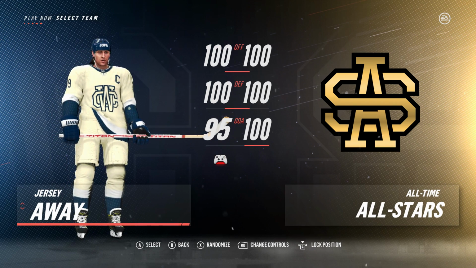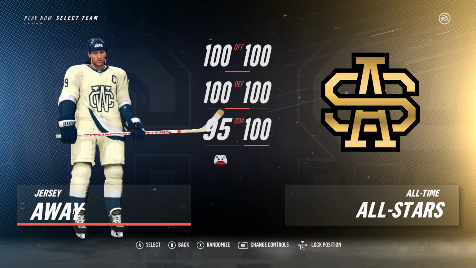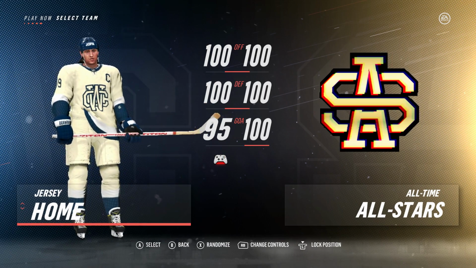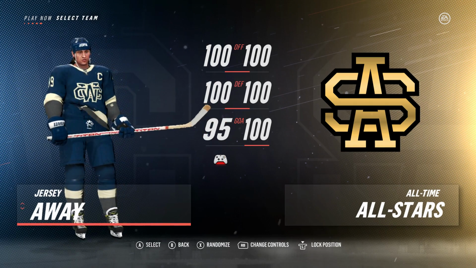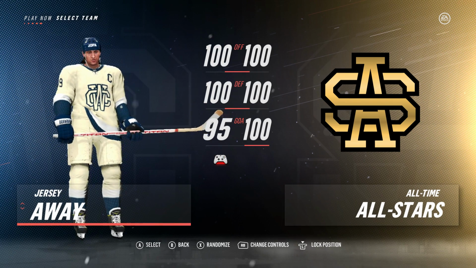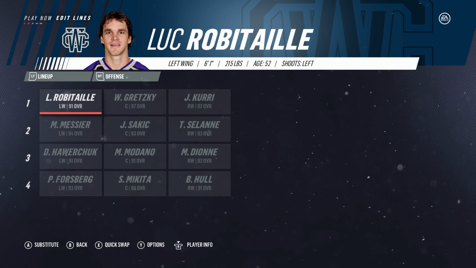Alright guys, so next up we're going to move to the all-time Western Conference lineup. I really like their jerseys as well, kind of like that palish kind of cream color along with some dark blue and gray to go along with their jerseys. Looks really, really nice. Alright, so here's the Western Conference All-Star alumni team.